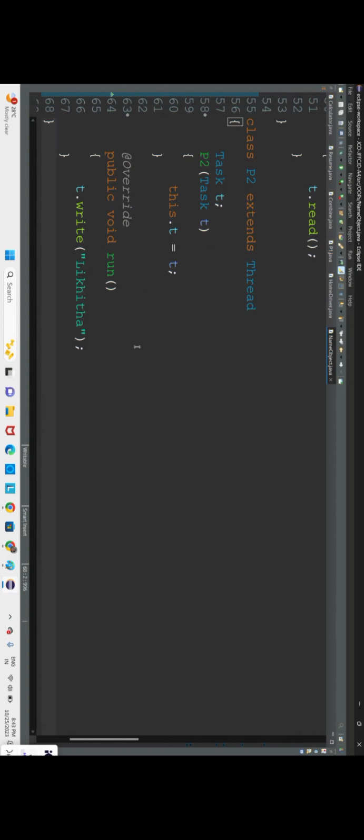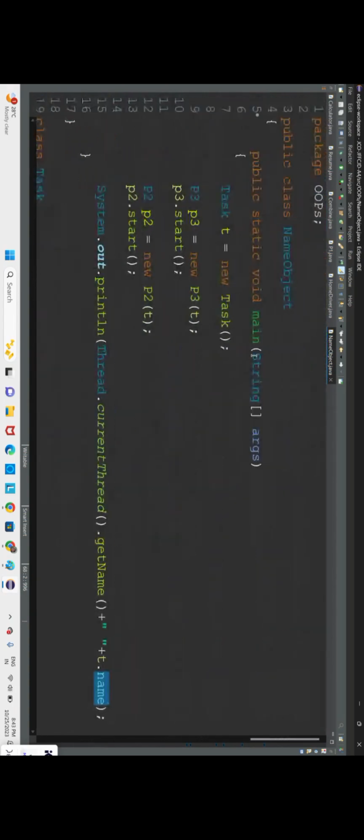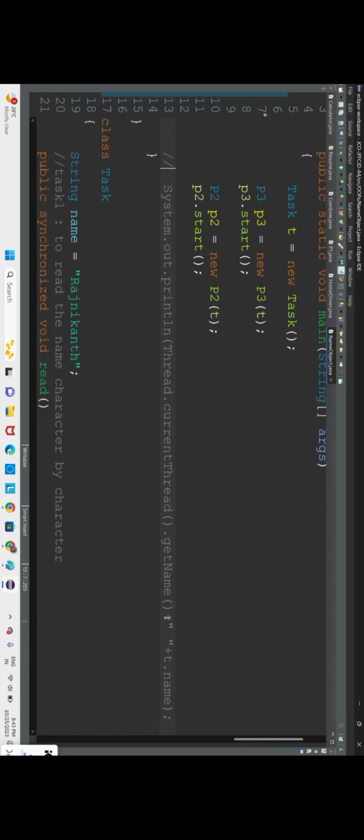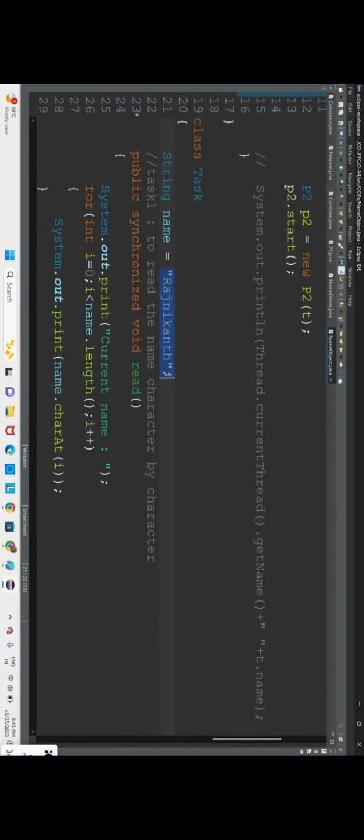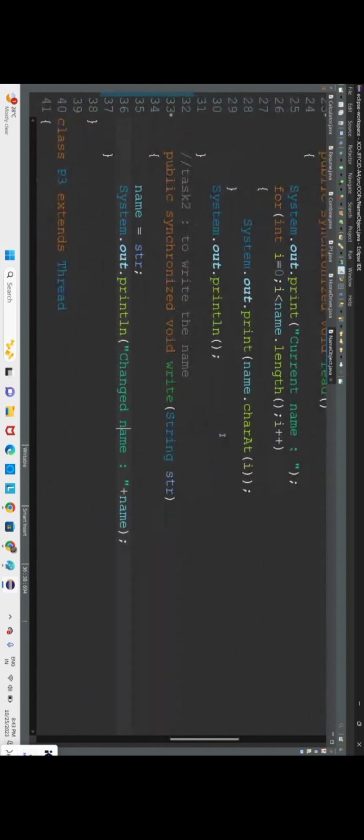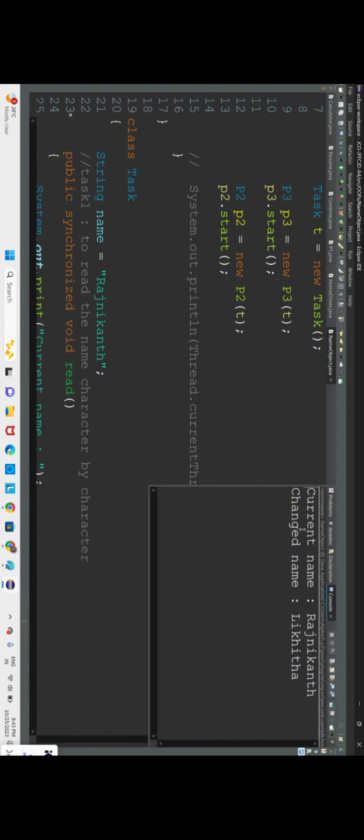Okay, 1 second. So what output we have to get here is, let me remove this first. Let us run the code. So we have to get current name is Rajnikant, and changed name is Likita. And in the main method also, the changed name should be Likita because we have already changed it. But that is not happening here. Let us see why. So current name is Rajnikant, fine. Changed name is Likita, fine.